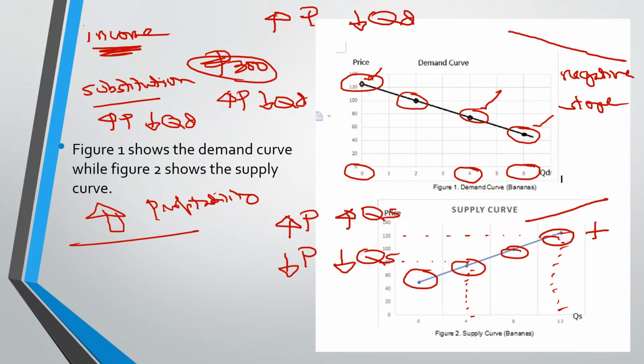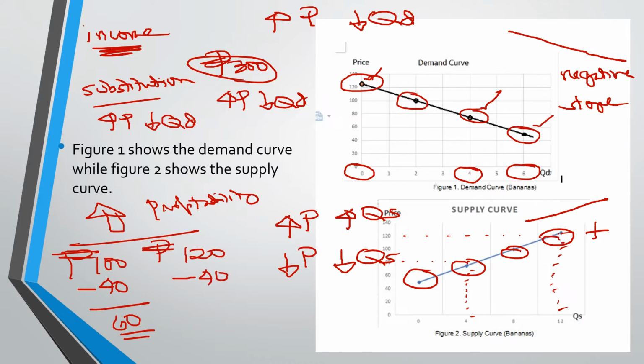Okay, let me illustrate. Let's say that the price of the product is 100, and with that price, the cost of creating the product is 40. With this, the profit margin is 60. And let's say for some reason the product can now be sold at 120, but the cost is still the same, ceteris paribus. And this means that the profit margin is 80. This is a more favorable situation.